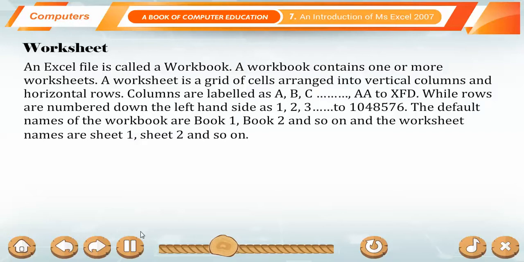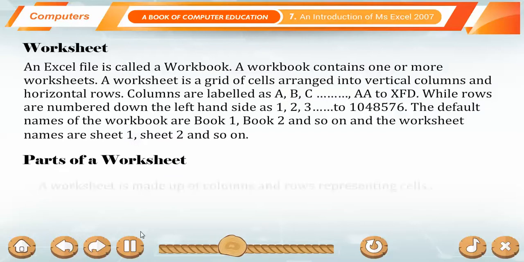Columns are labeled as A, B, C, AA to XFD, while rows are numbered down the left-hand side as 1, 2, 3 to 1048576. The default names of the workbook are Book 1, Book 2 and so on, and the worksheet names are Sheet 1, Sheet 2 and so on.